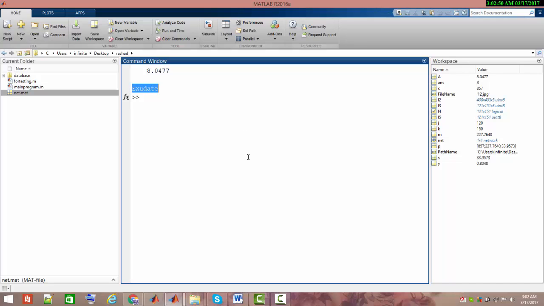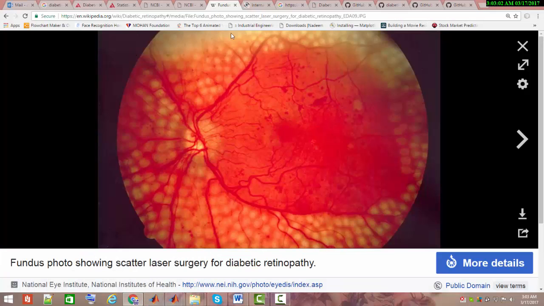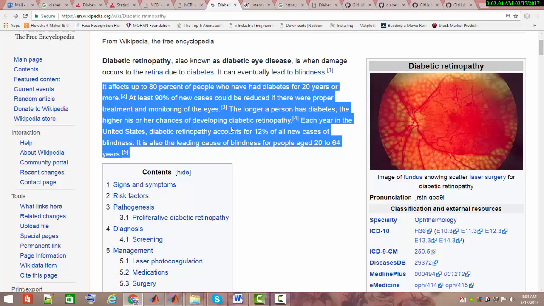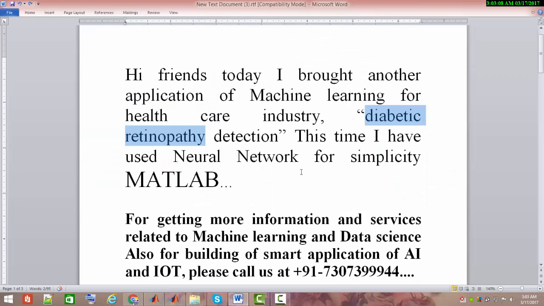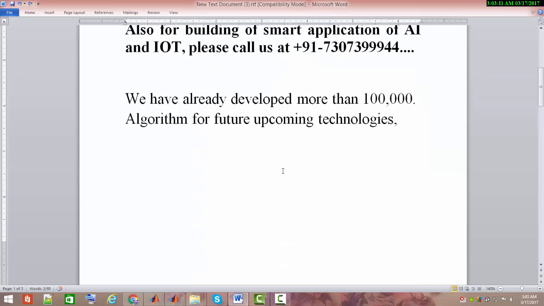So think about it: if this type of application is built and can be implemented on a handheld device, and people carry that handheld device, then they would be able to diagnose their eyes and would not go blind from diabetes. So this is my aim in showing you this video. I hope I've explained everything.